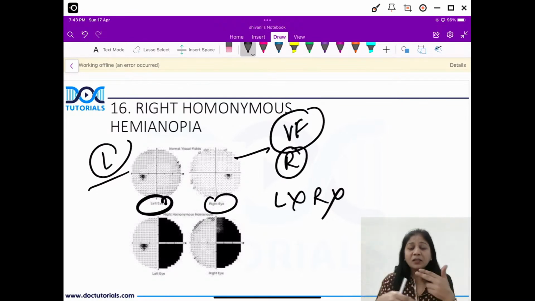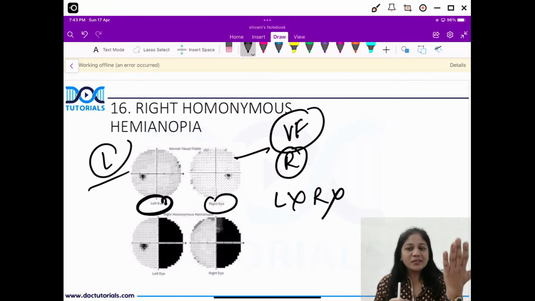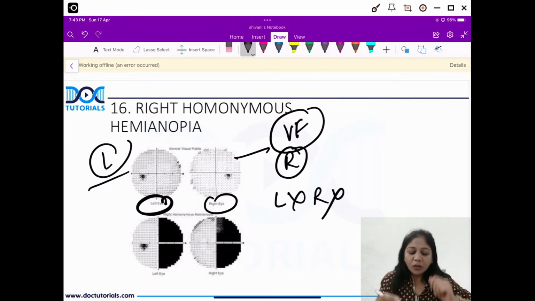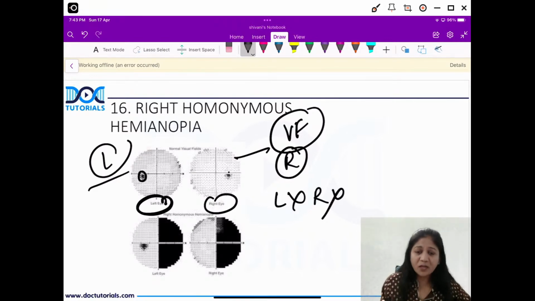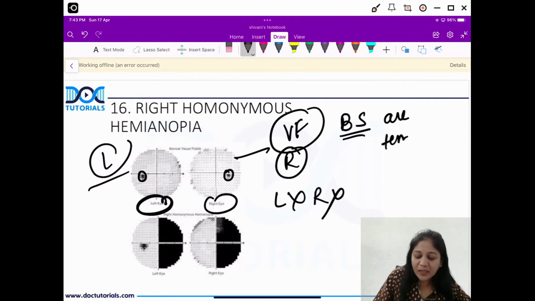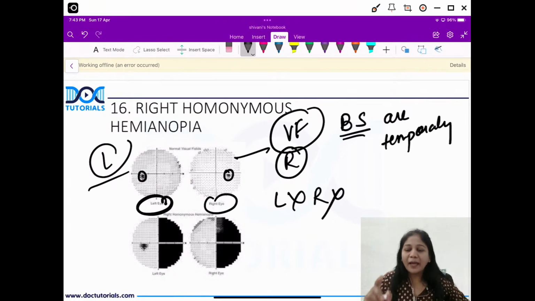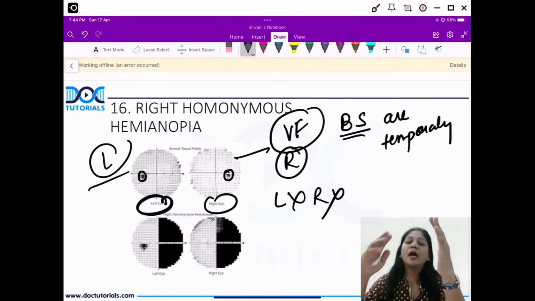Okay. Another way to remember whether it is a left eye or a right eye is to see the blind spots. Can you appreciate these are two blind spots? So please remember, blind spots are always temporally situated, isn't it? Blind spots are always temporal. Why are blind spots temporal? It's because the optic disc is nasal. So when the disc is nasal, the blind spot will be temporal. Okay, so these are the two things by which you can remember whether it is a left eye or a right eye.